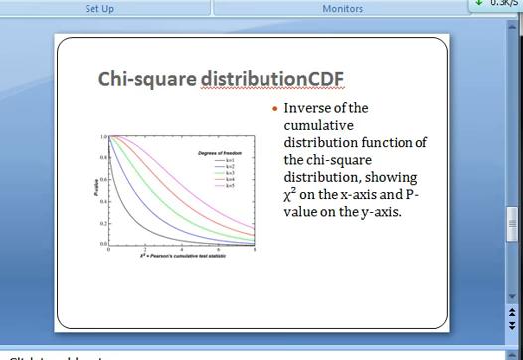Now we're going to see another graph showing the chi-square distribution CDF. From the graph we can see that the x-axis shows the chi-square value, while the y-axis shows the p-value. And there are different colors of lines which show different degrees of freedom.